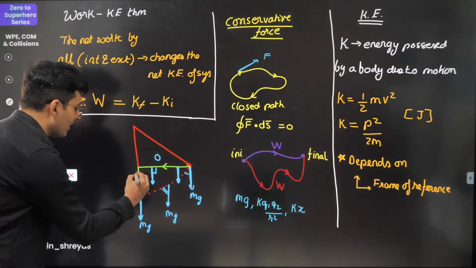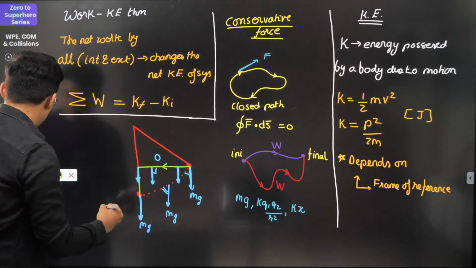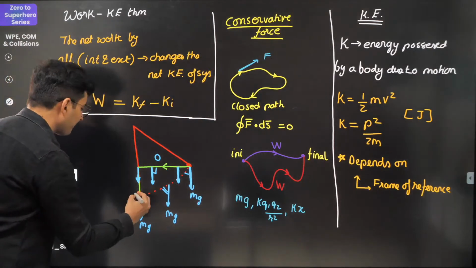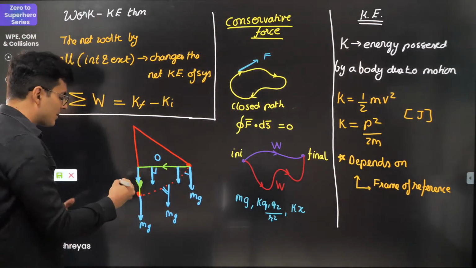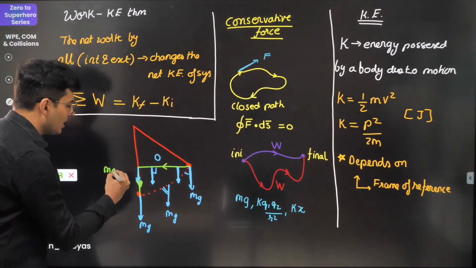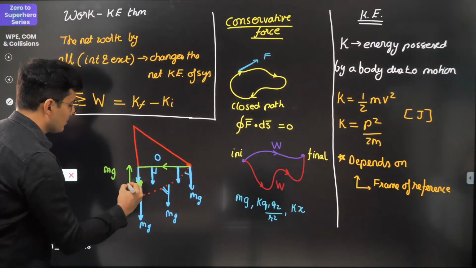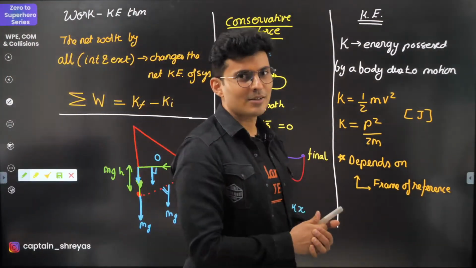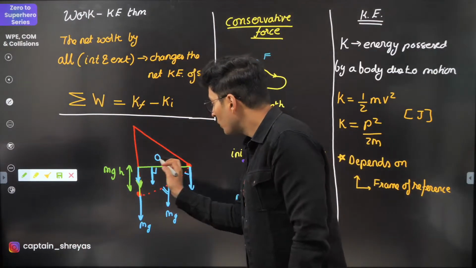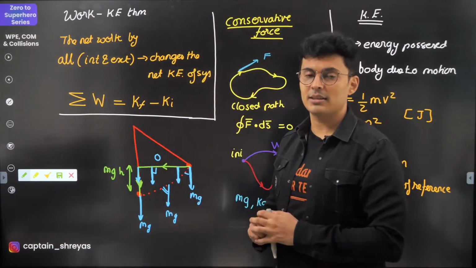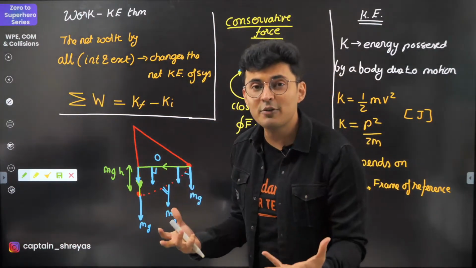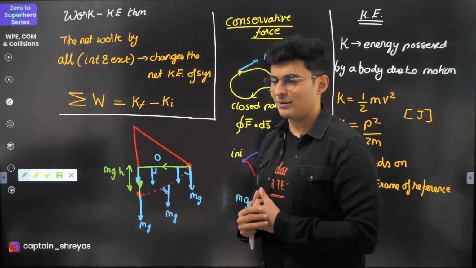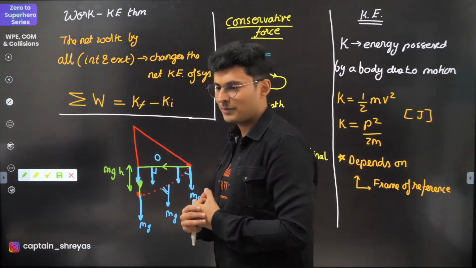And from here to here, the gravitational force is in the direction of the displacement, so the work will be nothing but mg into this displacement h. That's all. So it becomes very easy for calculation. I've replaced the curved path with a convenient path, the one I find more suitable for calculation. I hope this is clear.